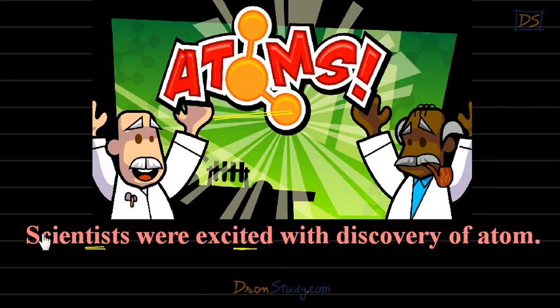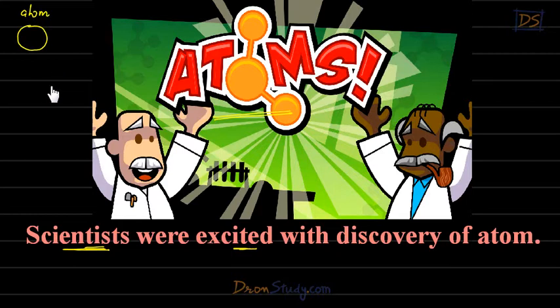So now scientists started to conduct a lot of experiments on this atom because they wanted to understand the properties and the behavior of atom in great detail. You understand? Scientists worldwide started doing a lot of experiments on atoms, students. Now, in some of the experiments, they found something like this. Say this is an atom. It is very small in size, students.